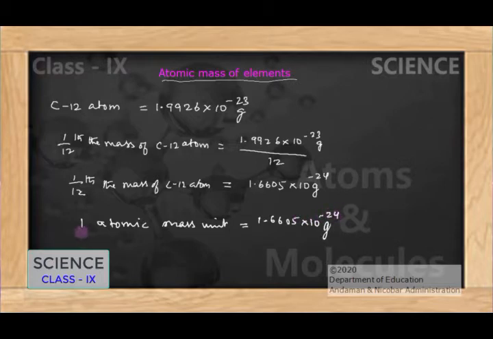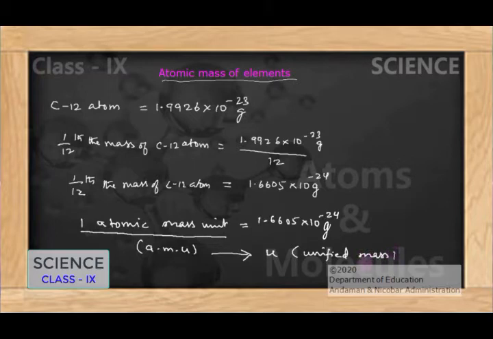The standard unit, one atomic mass unit, is also written as AMU. Nowadays, in place of AMU we use u, the unified mass, as the standard unit for finding atomic mass. So this will be our unit for finding the atomic mass of other elements.